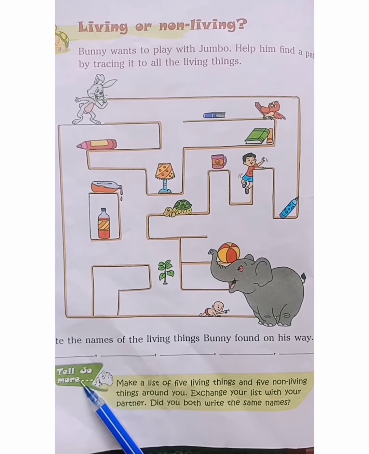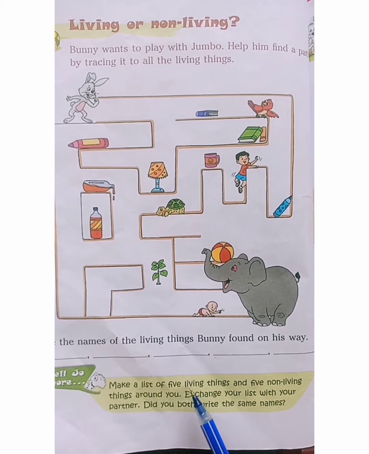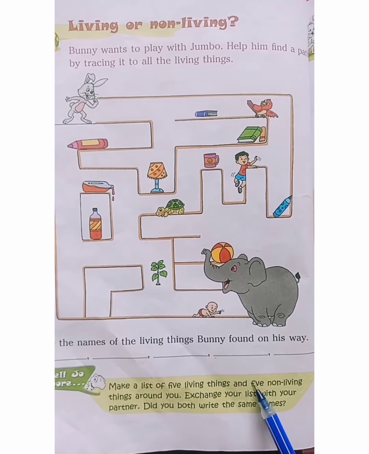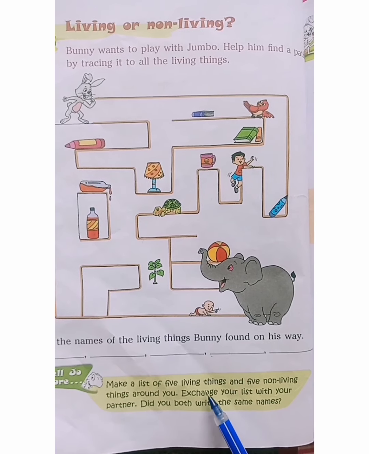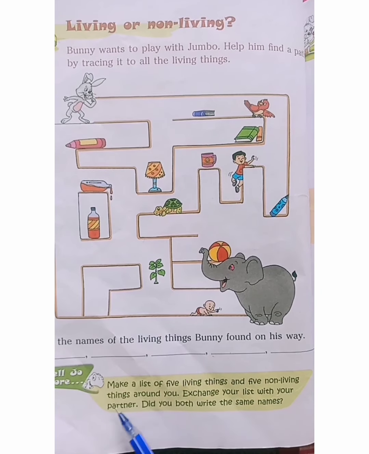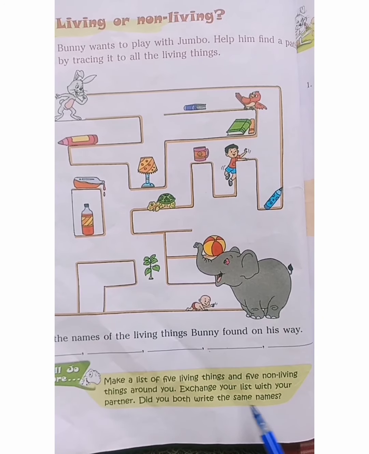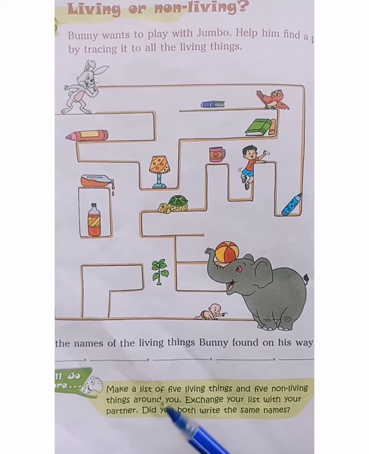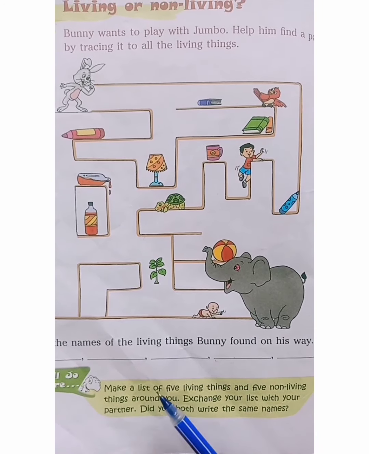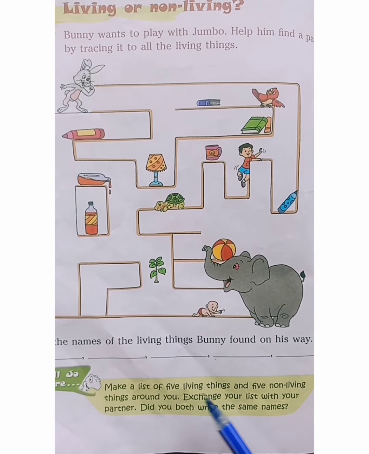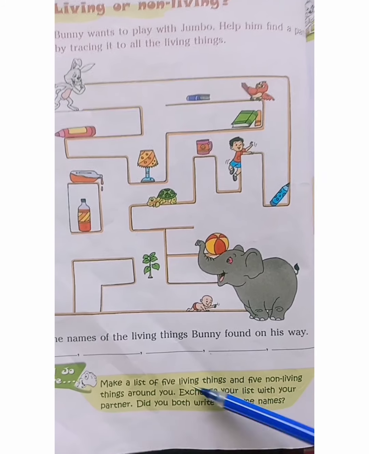Then tell more. What is it? Make a list of 5 living things and 5 non-living things around you. Exchange your list with your partner. Did you both write the same names? So children, what you have to do here is you have to write the names of 5 living things and 5 non-living things in your notebook.